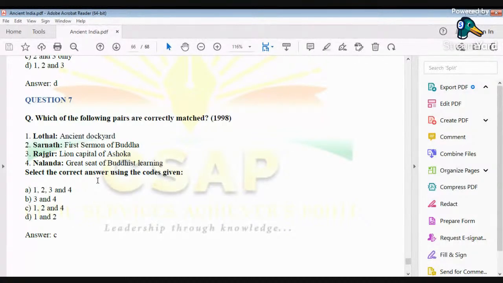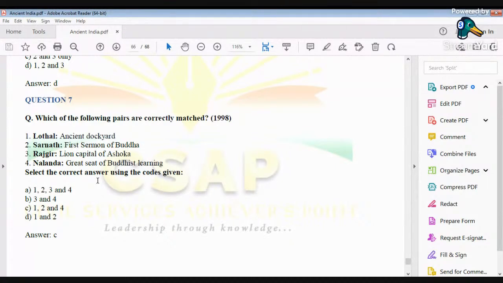Sarnath. Now, Sarnath is a very important place which has a direct association with the life of Buddha because Gautam Buddha is said to have delivered his first sermon at Sarnath, which is in Uttar Pradesh. It was a deer park where he delivered his sermon right after gaining enlightenment at Bodh Gaya. Then Nalanda, as we all know, was the great seat of Buddhist learning.